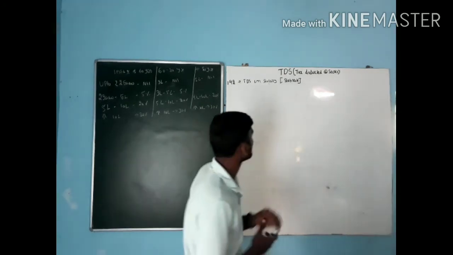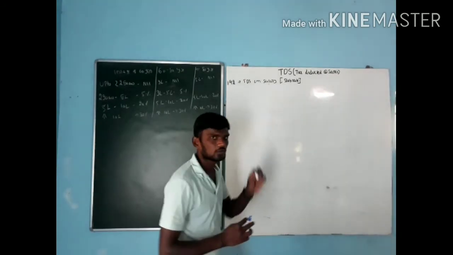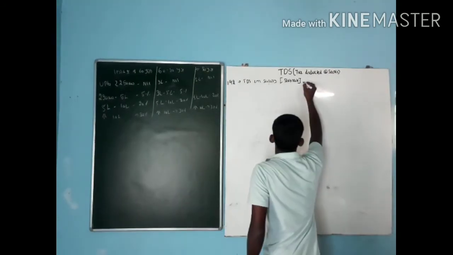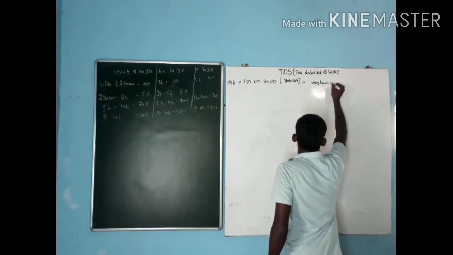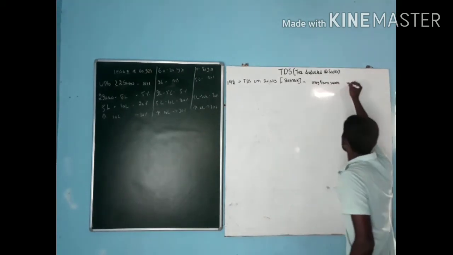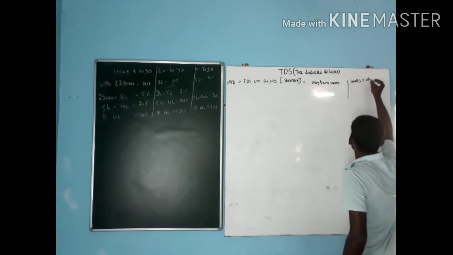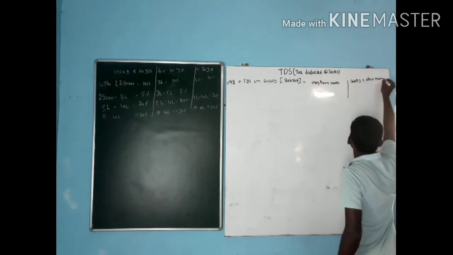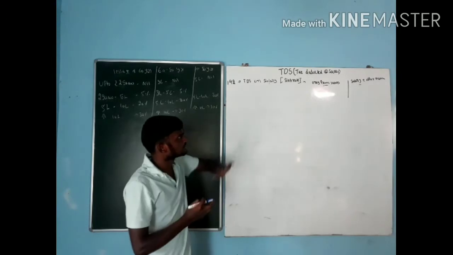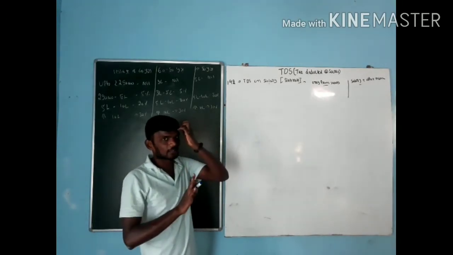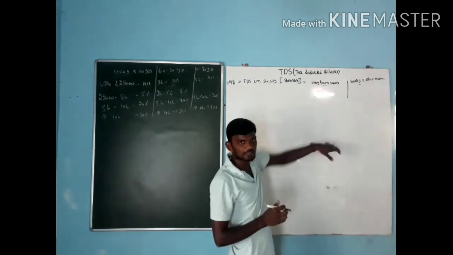This is the first one, that is TDS on salary. And here you people have to maintain two. One is my income. If my income is only from salary, then second one I need to follow, salary plus other income. I am going to calculate both. If my source of income is only salary, on that income I am going to calculate the tax rate.